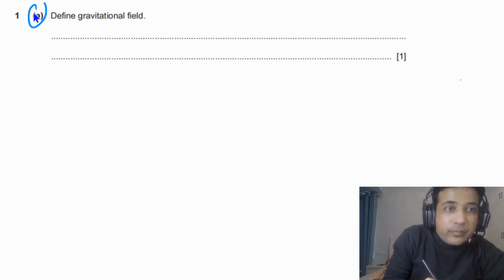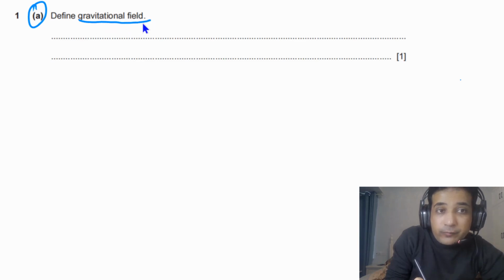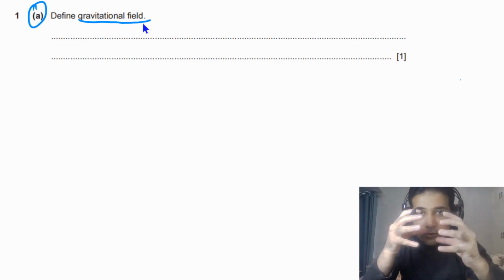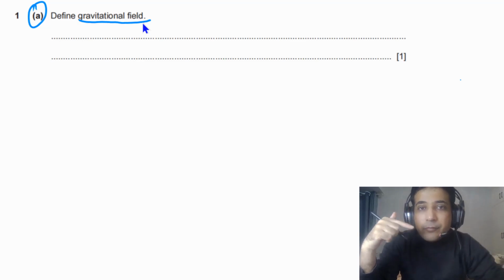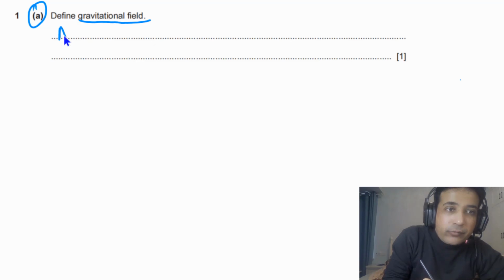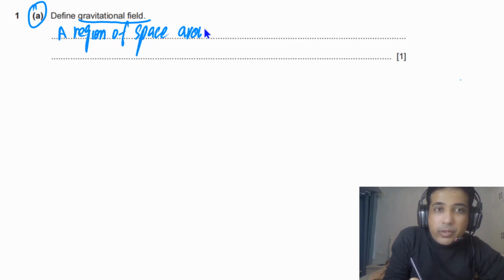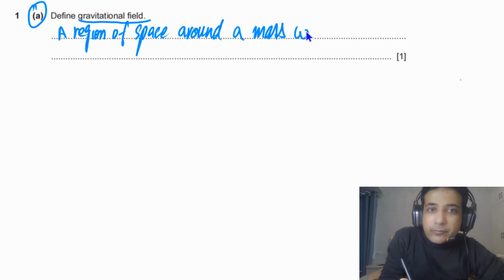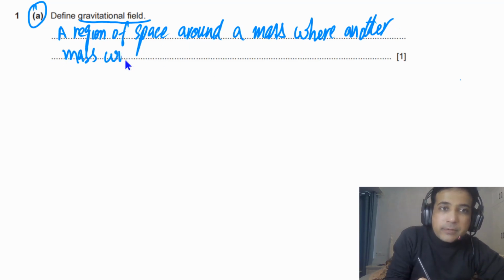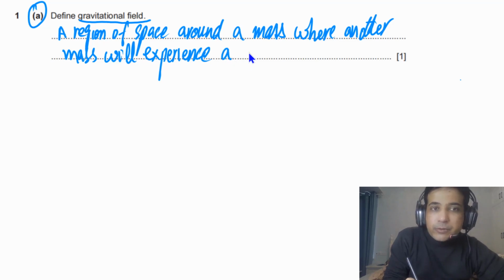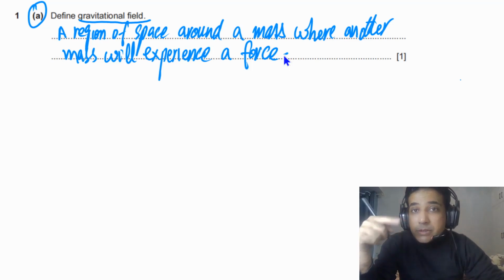For question 1 part A, we need to define gravitational field. Gravitational field simply is a region of space around a mass where another mass will experience a force. Here the gravitational force means an attractive force. So that region we call a gravitational field.